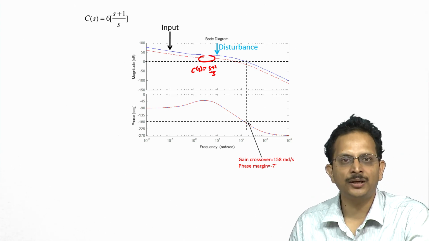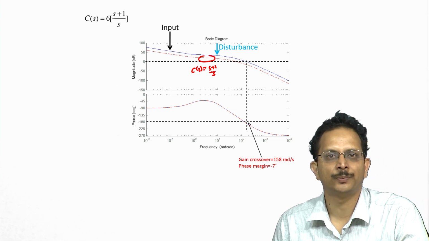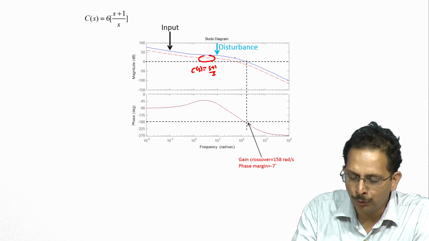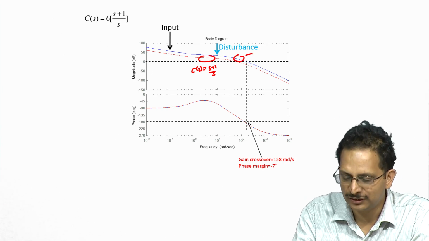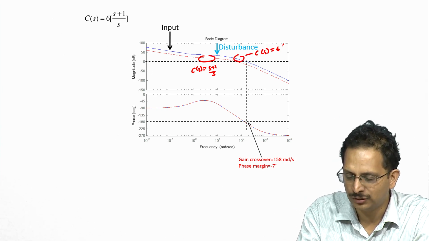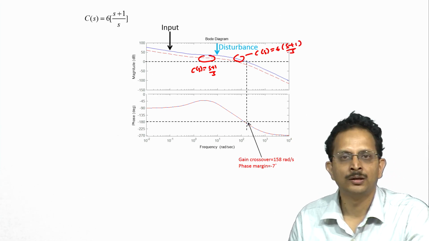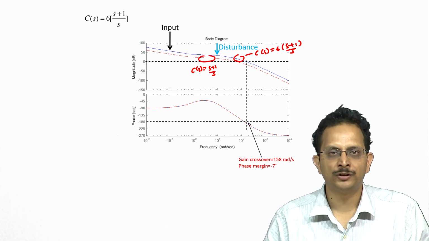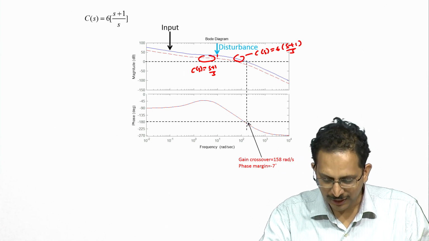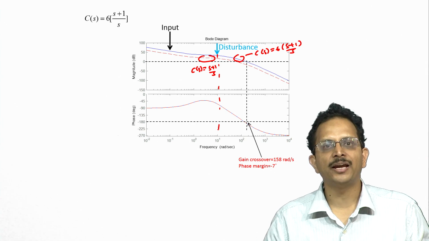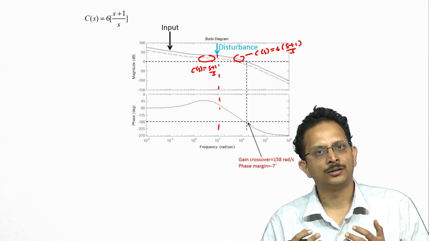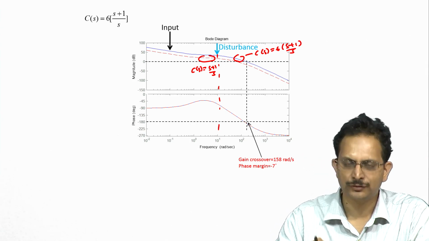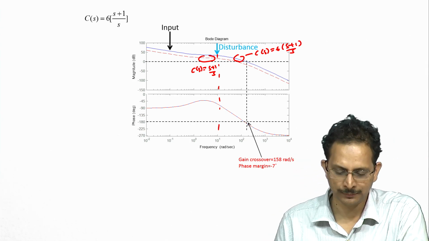But we noticed that the PI controller cannot reject the disturbance by the specified amount, so we increased its gain by a factor of 6, and the blue curve is what you would get with C of S equal to 6 times (S plus 1) by S. Now, this controller enables us to achieve all our performance specifications. Near 10 radian per second we would have a gain of over 50, and therefore we can reject the disturbance in this frequency range by the desired amount.